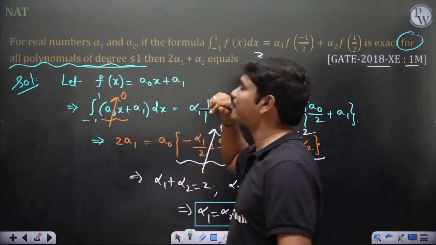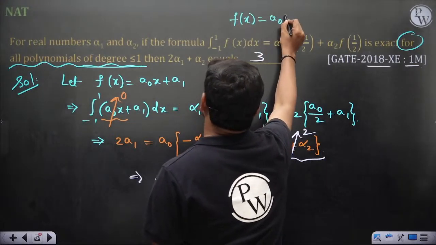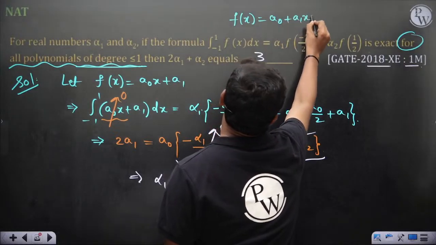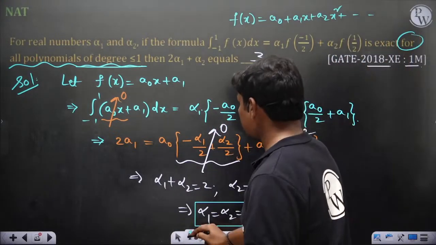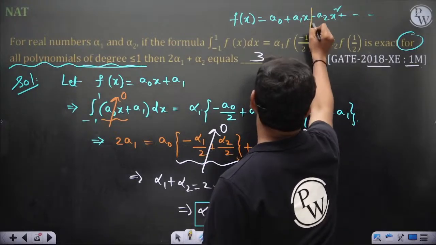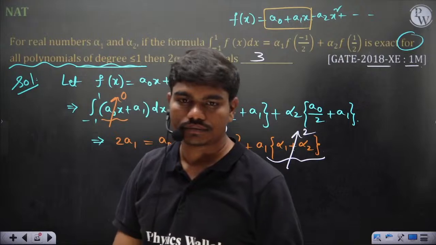So what is the general form of a polynomial? f of x is equal to a0 plus a1x plus a2x square and so on. That's the polynomial. If you want a linear polynomial, this is the part. So that's how I have taken that function.